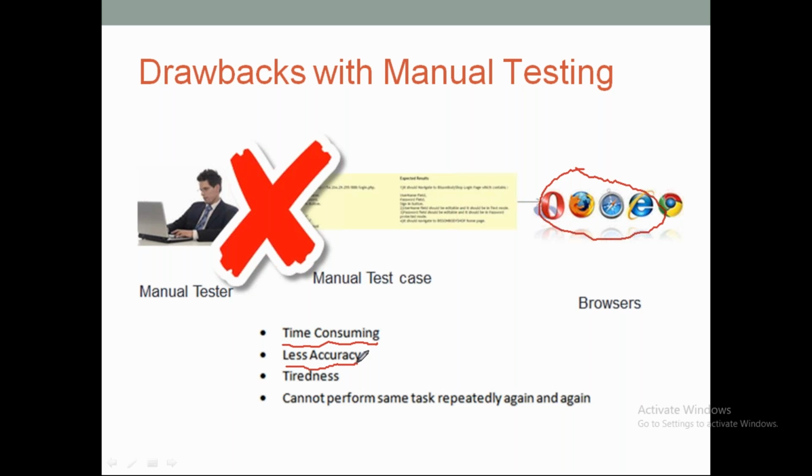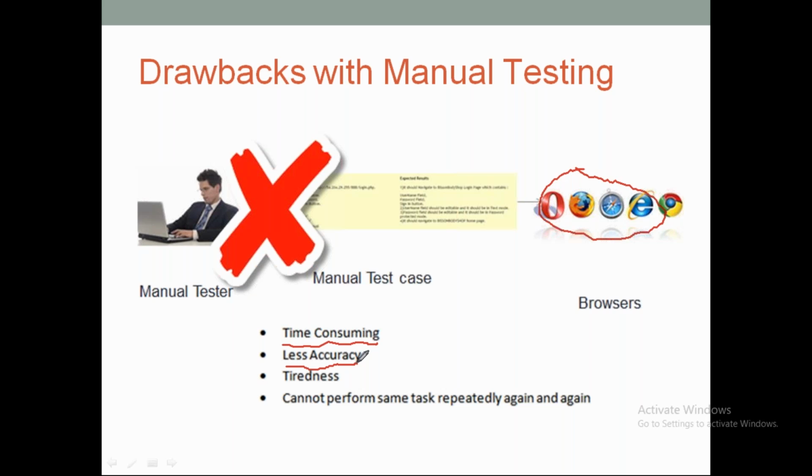But out of 1000, there are chances that a manual tester can still make some mistake, especially if we ask him to work continuously for a long time.